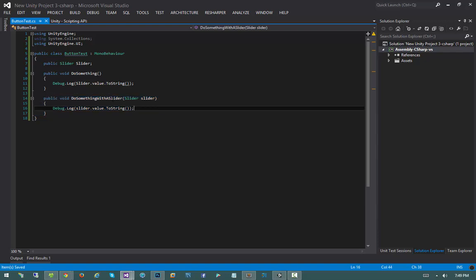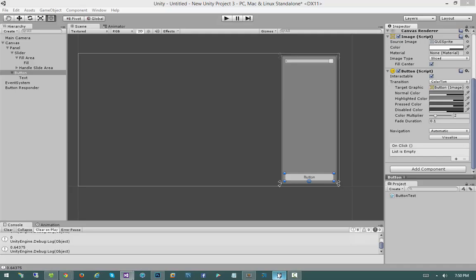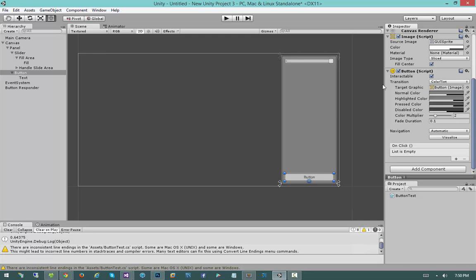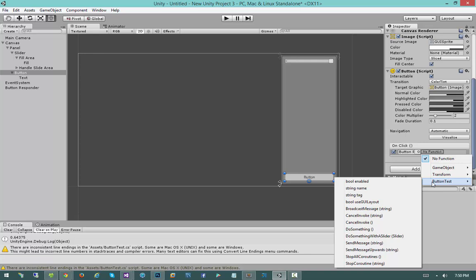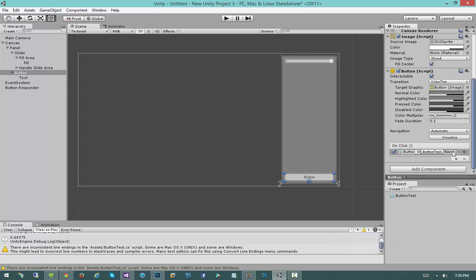So now that we've created this method, let's jump back into Unity and come over here to our button and hit Add. Drag over our button responder. Click on the No function, open up Button Test, go down to Do Something with a Slider, and now you'll notice that we can fill in the parameter. What's the parameter we're going to want to fill it in with? Well, it's the slider object that we already created in the panel.